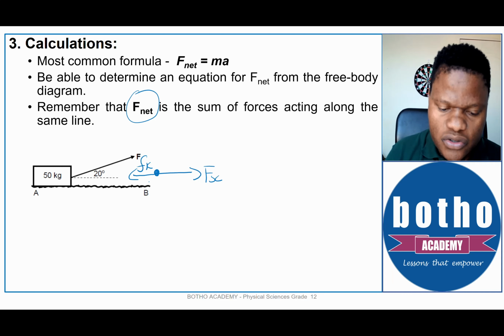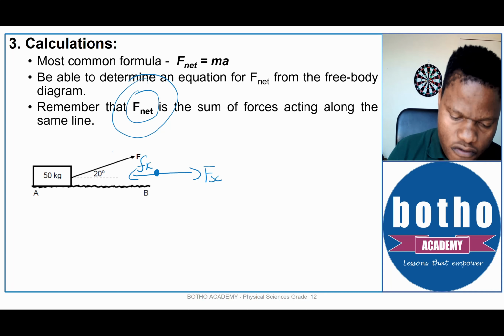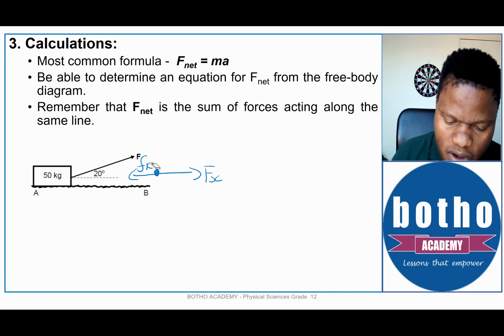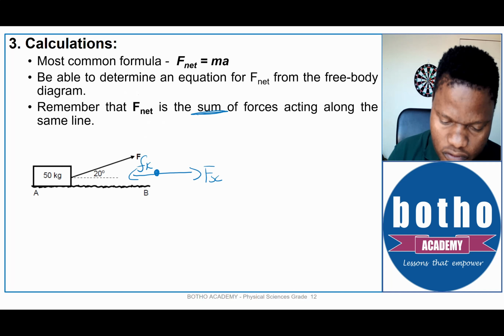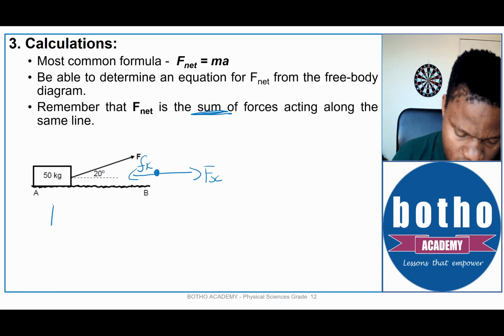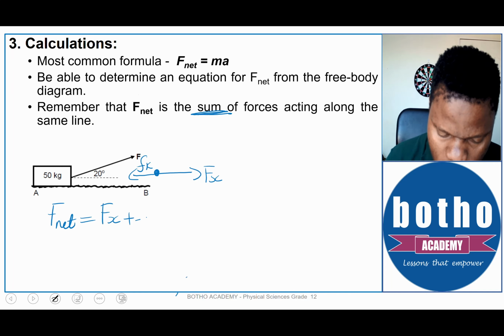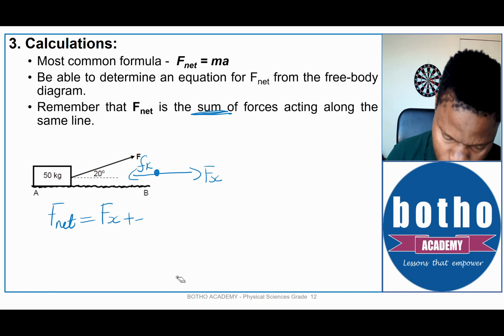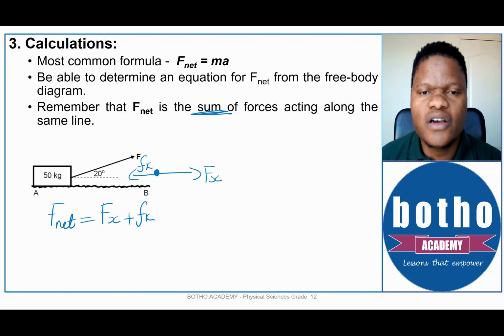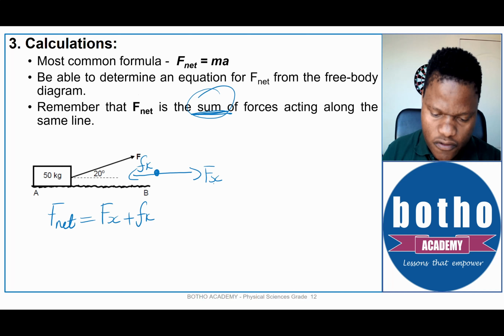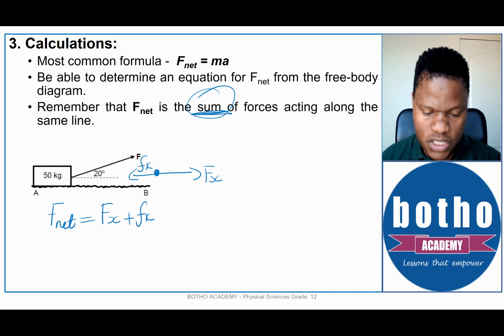All right, now to determine a formula for F net, I can see that the sum of the forces would be F net equals Fx plus the frictional force, which is Fk. Okay, my drawings are terrible now. Fk. Okay, this is the sum of all the forces acting along the line of motion.